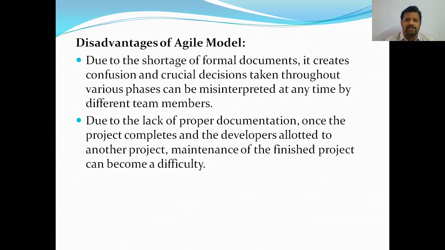If proper documentation is there, the customer can go through the document. Otherwise, it becomes very difficult to maintain the product. So these are the disadvantages of the agile model.